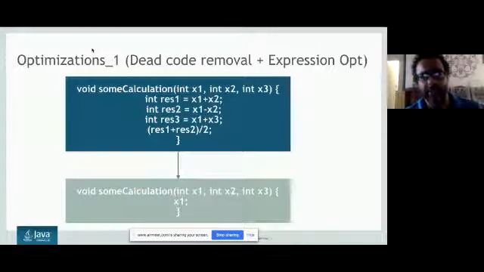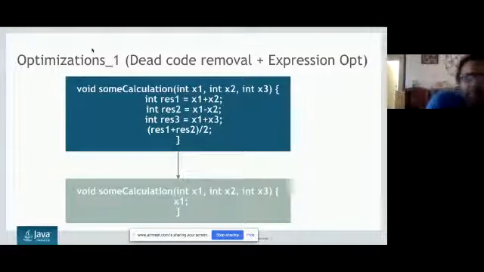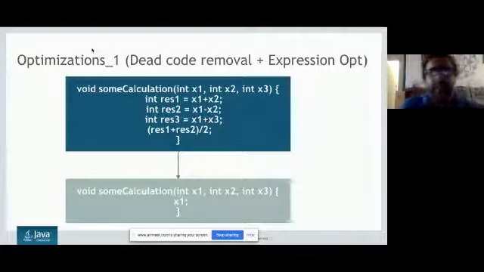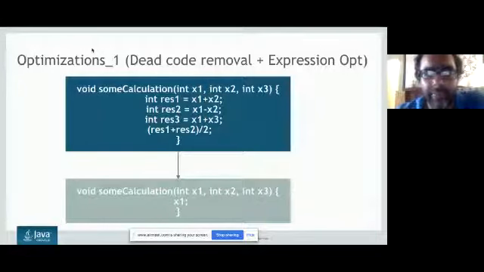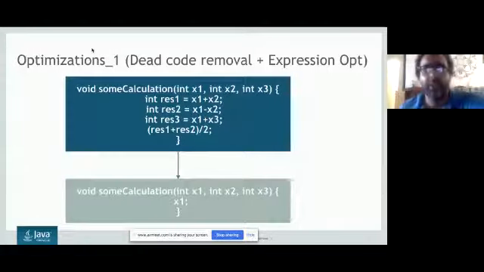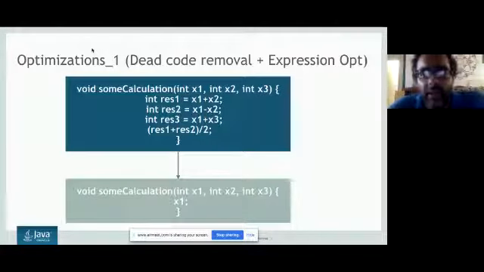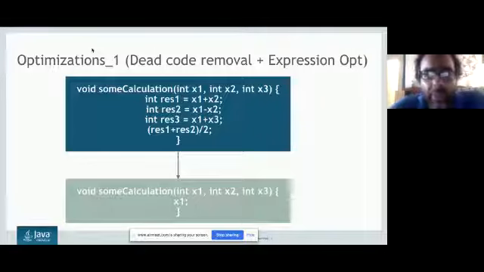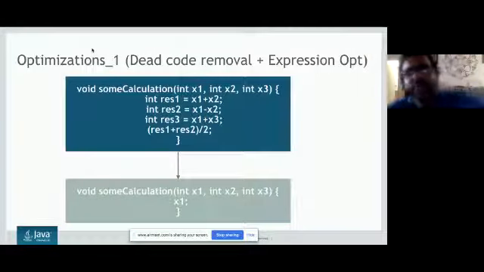If you look at the first code, you can understand that it can be optimized, and likewise the rest. In place of the whole code, I can just say return x1, because (x1 + x2) plus (x1 - x2), so x2 gets cancelled, and we are dividing by 2, giving x1. So this whole code can be replaced by just the value of x1. These are called expression optimizations. We can do this kind of optimization, and dead code removal you have all seen.